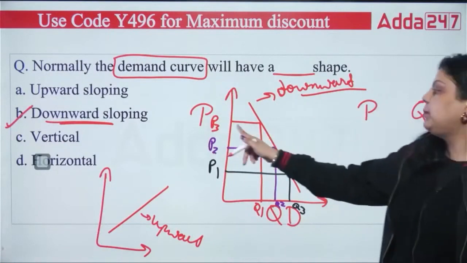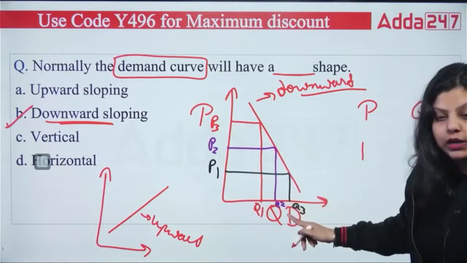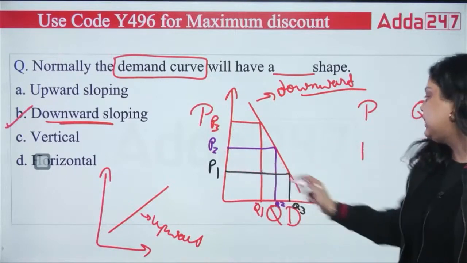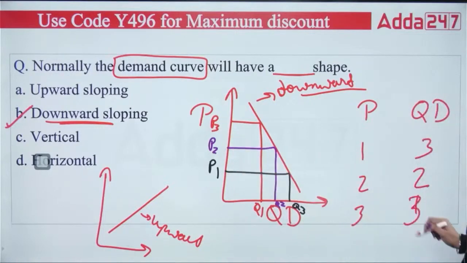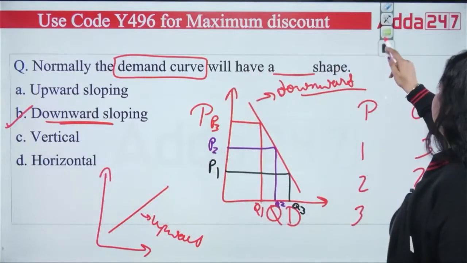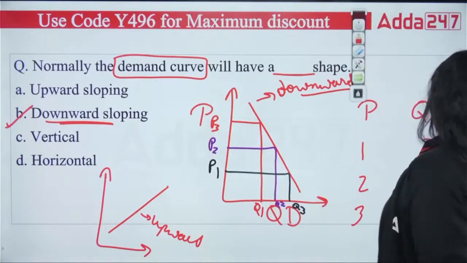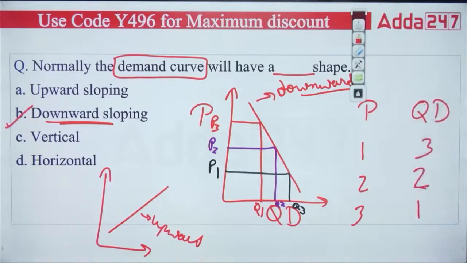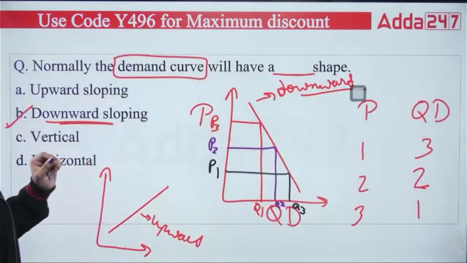When you have price 1, you are purchasing quantity 3. When you have price 2, you are purchasing quantity 2. On price 3, you are purchasing quantity 1. So you can see as the prices are rising, your quantity demanded is declining, and that's actually the relationship the law of demand is representing in front of you.